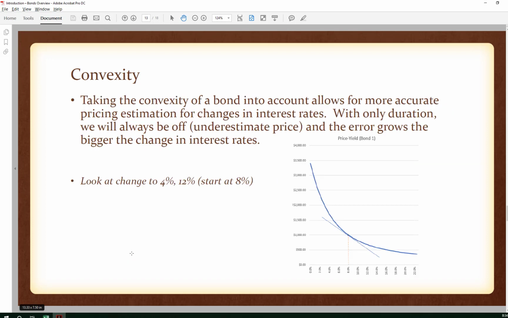I think I want to pause here, and we'll come back and look at this slide and get into convexity in more detail in the next video. So I will see you then.